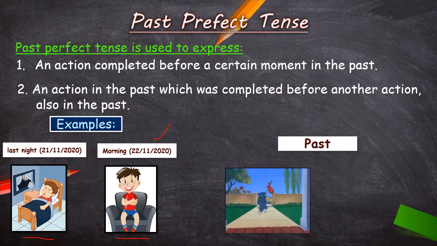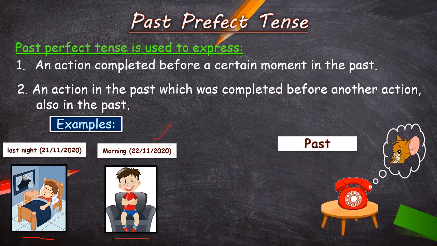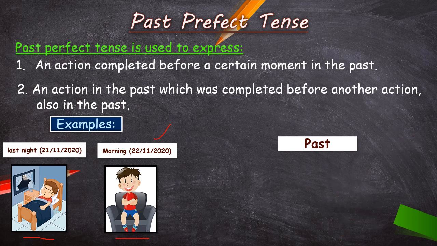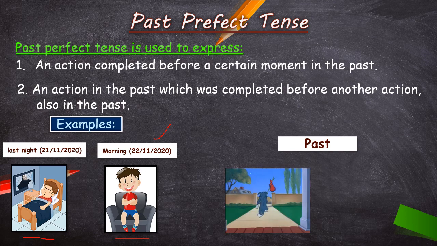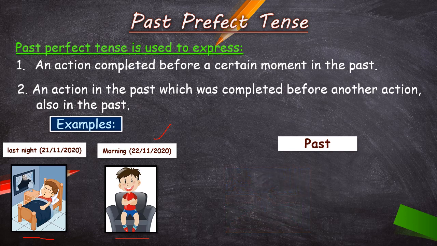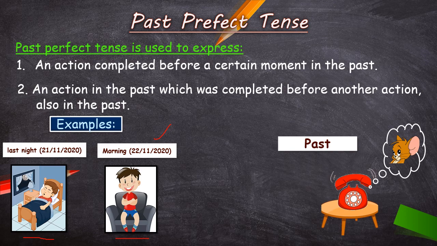Okay, now listen to me, second example carefully. Tom had already left when Jerry called him. I'm repeating again, children. Tom had already left when Jerry called him.